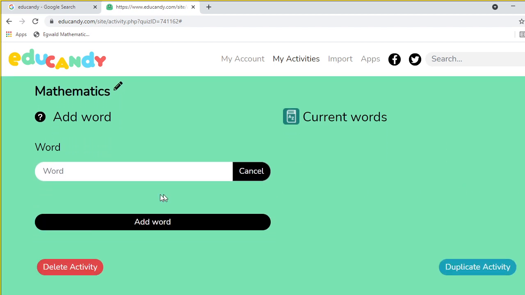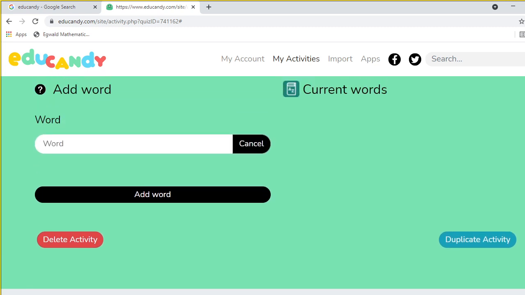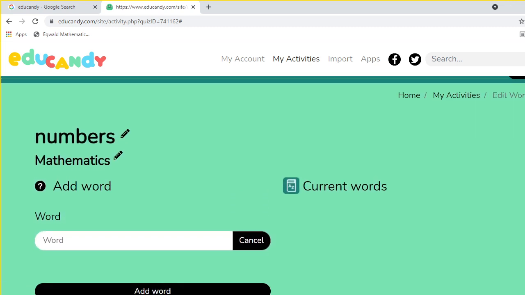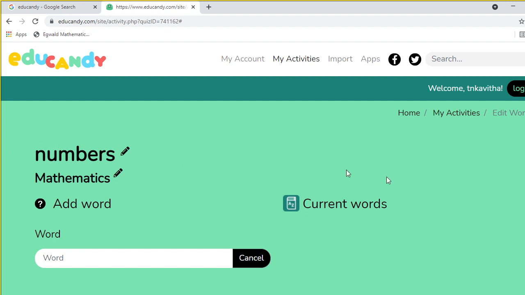So current words, what are the words? You can introduce many words to your children, add words. And when they are reading it, that time the candy will appear and make them enjoy. Okay, so this is one of the activities.